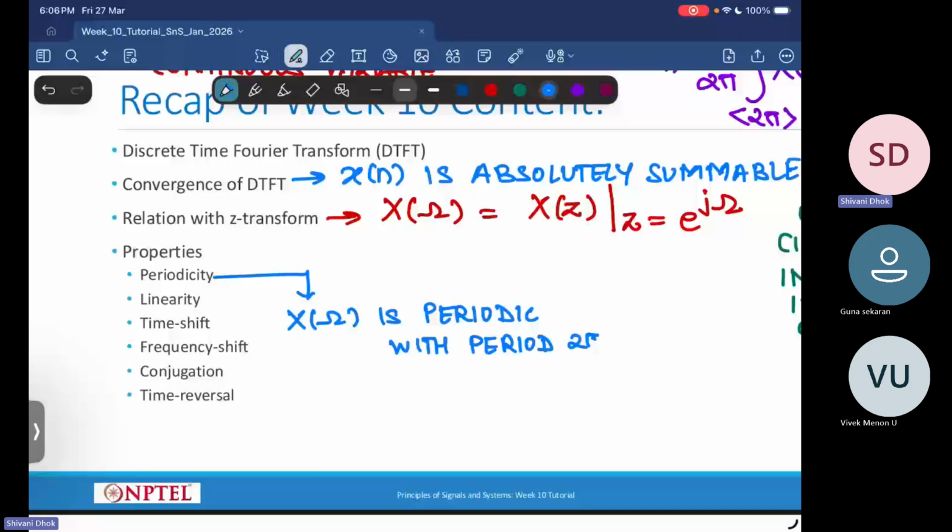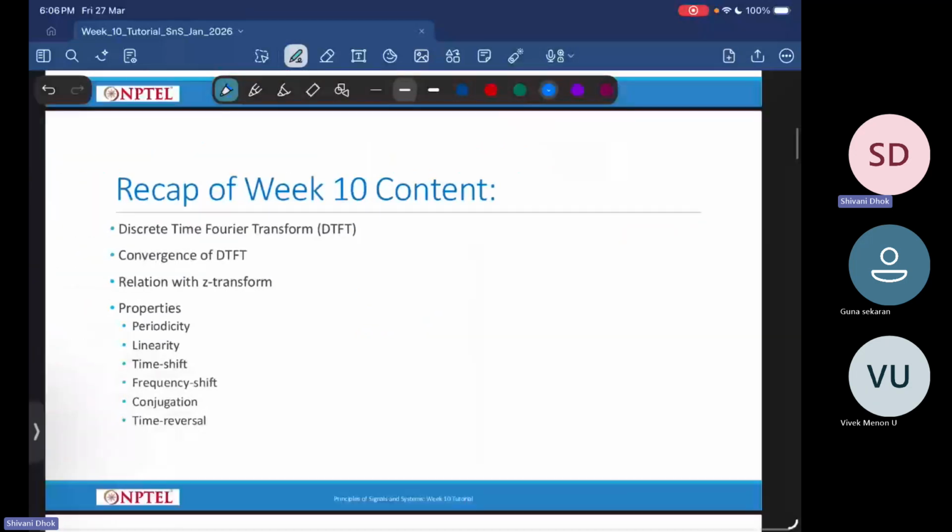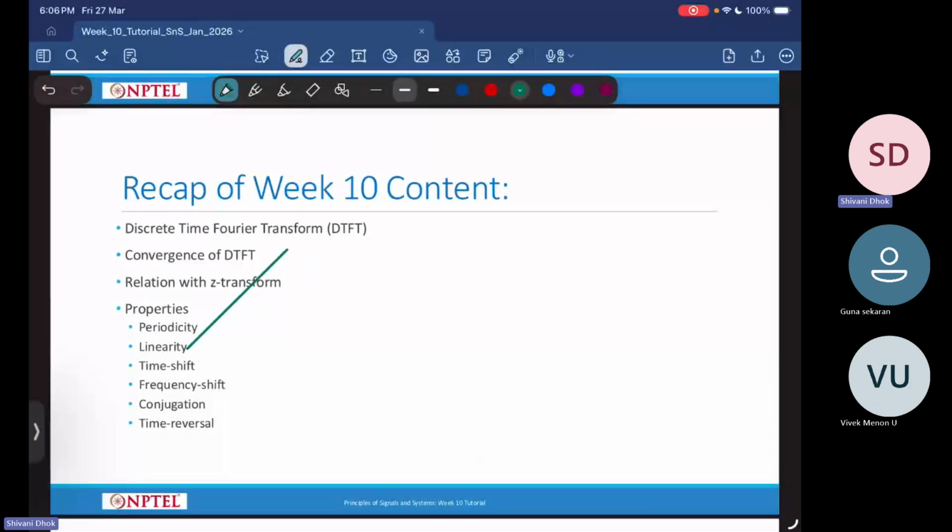Another property that we looked at is the linearity property. This is followed by all the transforms; the transforms that we are looking at in this course are all linear transformations.